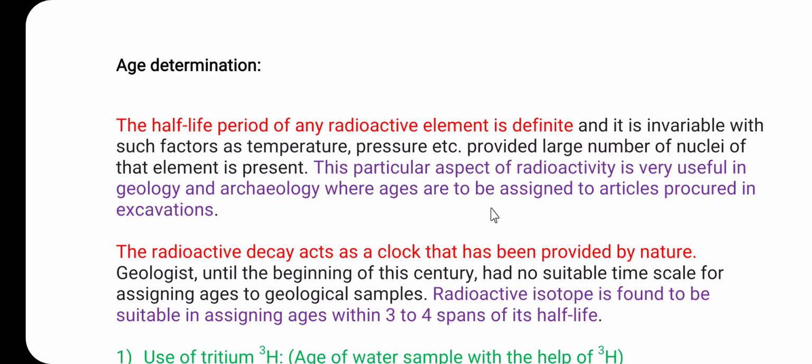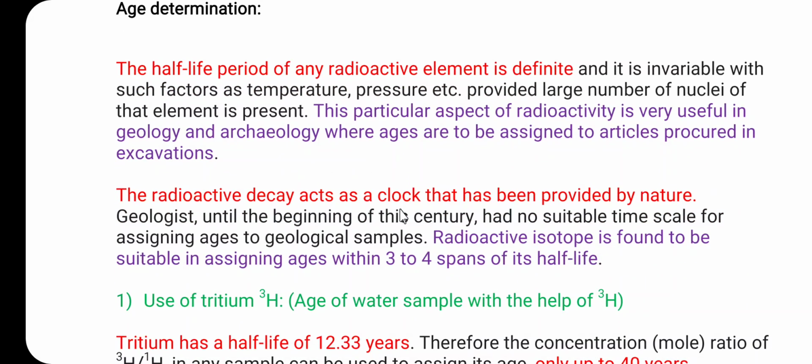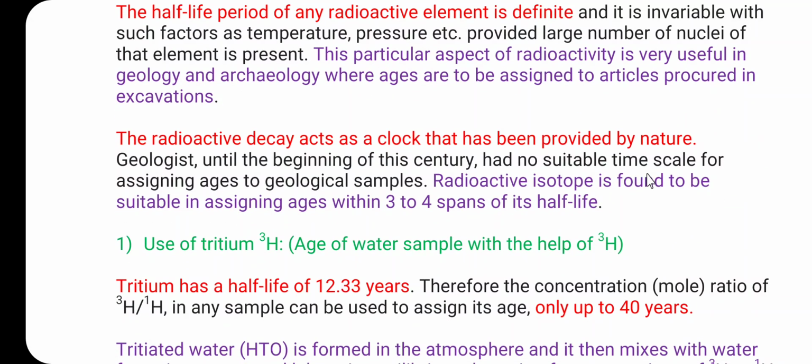where ages are to be assigned to articles procured in excavation. The ages of articles procured from excavation can be determined with the help of radioisotopes in geology as well as in archaeology. Radioactive decay acts as a clock provided by nature. Geologists until the beginning of this century had no suitable time scale for assigning ages to geological samples, but radioactive isotopes are found to be suitable for assigning ages over 3 to 4 spans of their life.